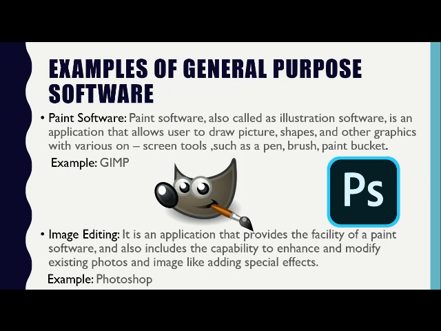Now next is image editing. It is an application that provides the facility of paint software and also includes the capability to enhance and modify the existing photos and images, like adding special effects. What kind of special effects they can add? Such as shadows and glows, creating animation, image stitching, matlab combining multiple images into a single large image. Okay, example of it is Adobe Photoshop. Okay, these are the examples of image editing software. This is the icon of GIMP and this one is the icon of Photoshop.